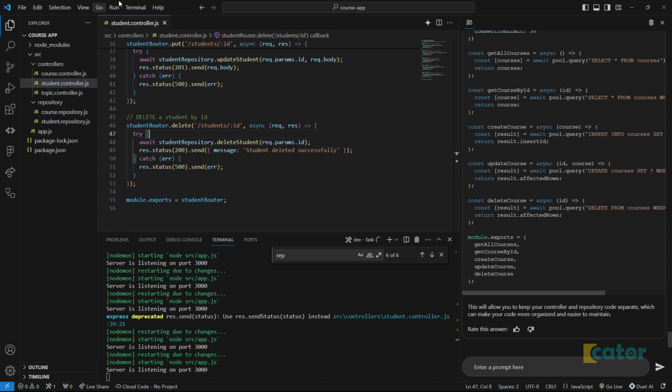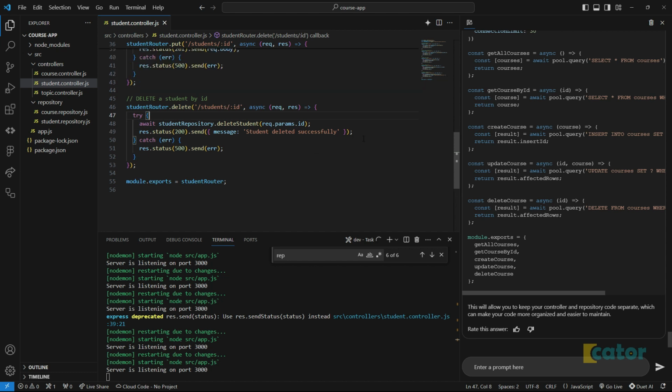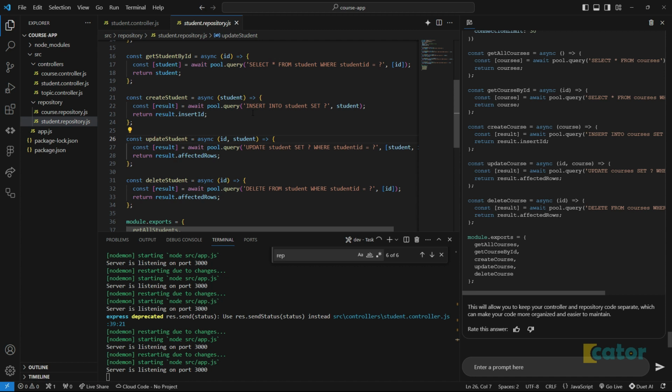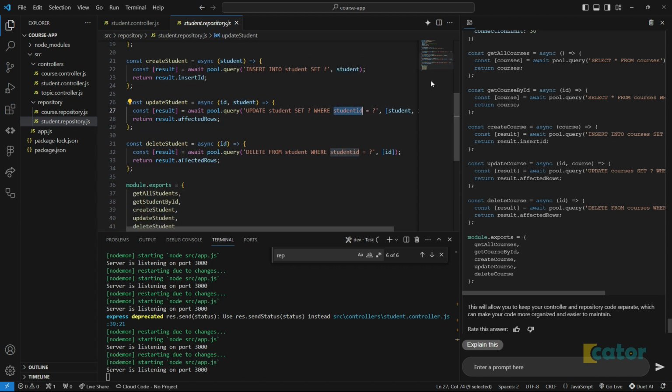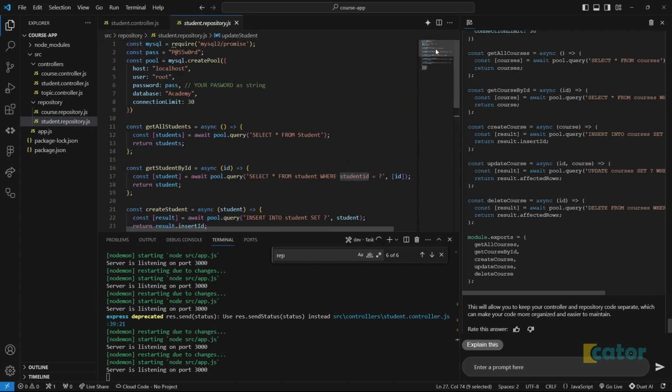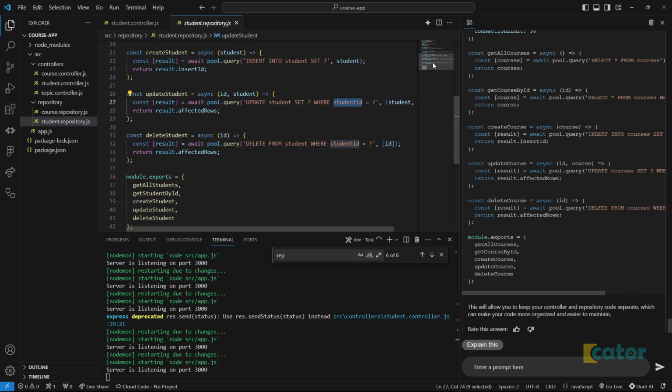Close it up. We can just quickly go through our controllers. I have updated a few things. I already told you I'm going to update from students to student, and also just going to update the ID name of what we used. But generally, the SQL scripts were correct, and I'm super happy with them.